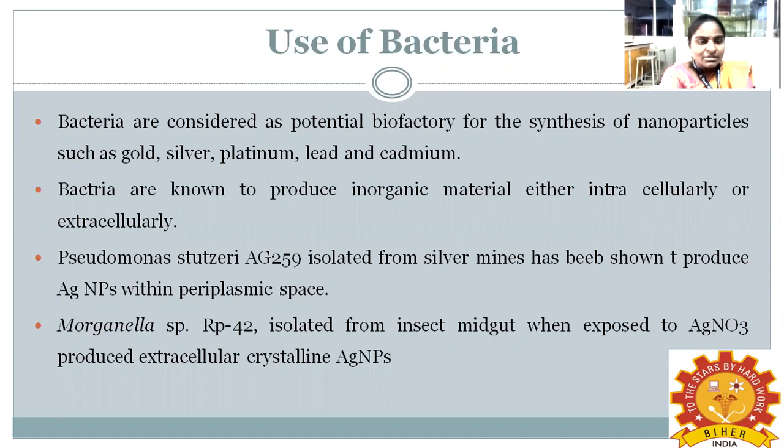Another example is Morganella species, isolated from the insect midgut, which produces extracellular crystalline silver nanoparticles from silver nitrate precursors. So two examples are given: Pseudomonas species and Morganella species. Both are used for the synthesis of silver nanoparticles.